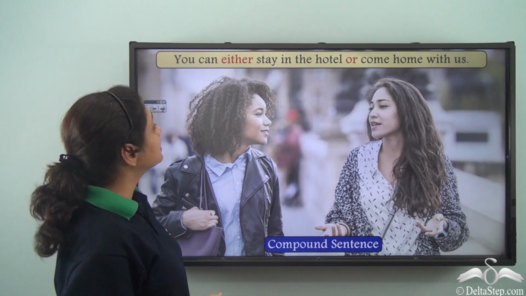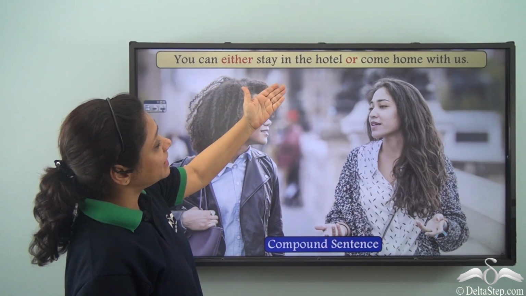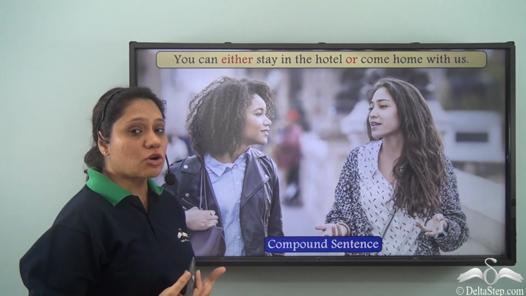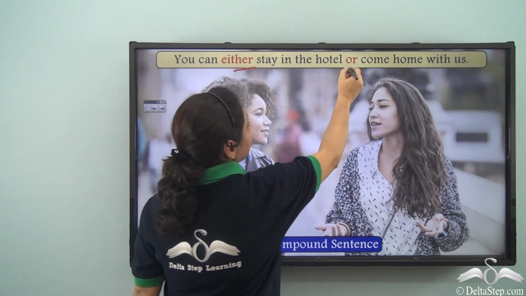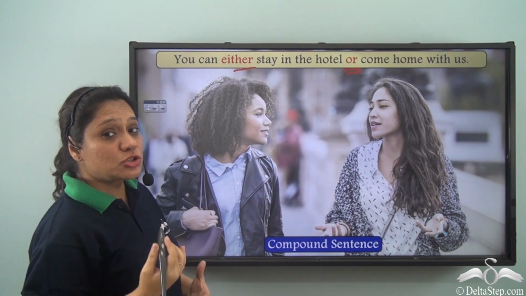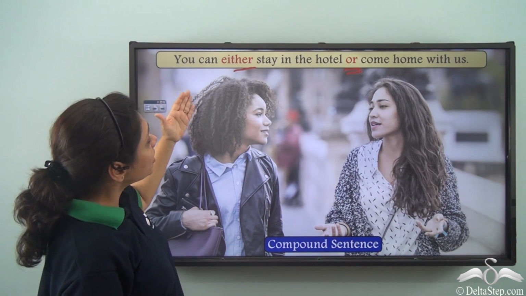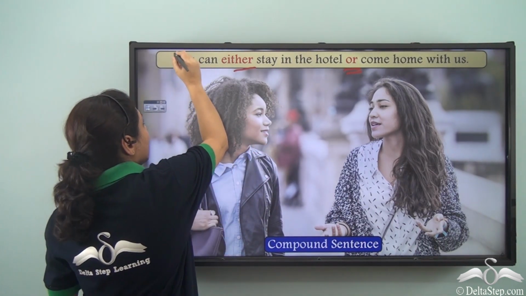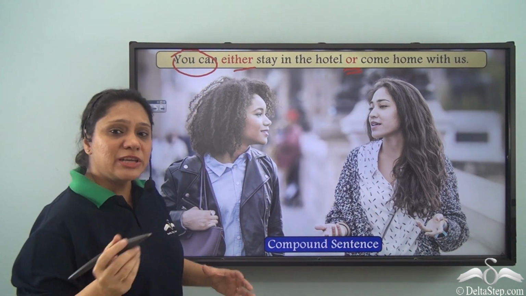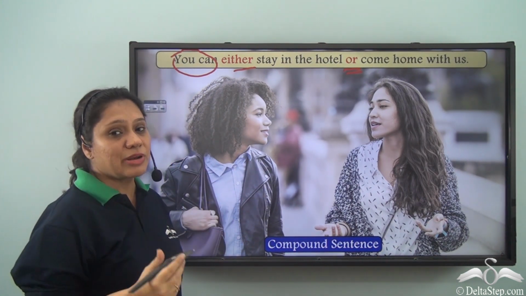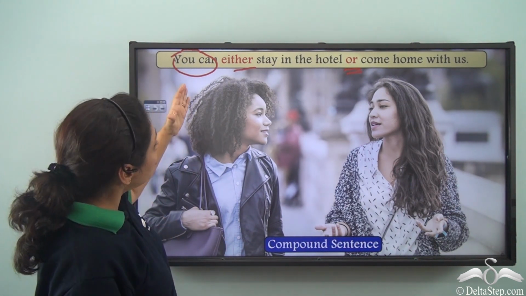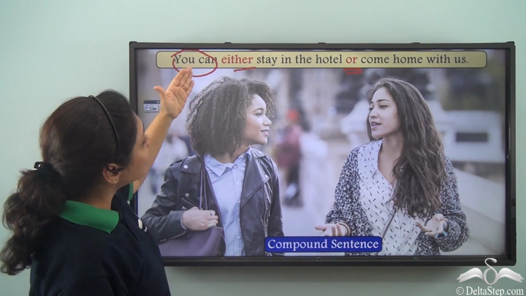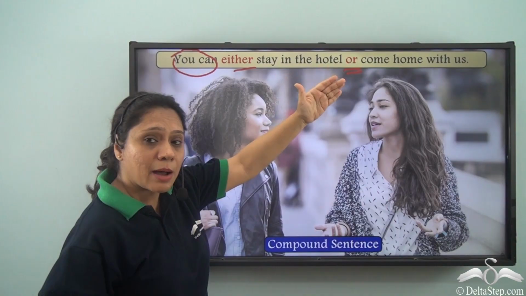Now let us look at this sentence. You can either stay in the hotel or come home with us. Now, in this sentence, we have used the correlative conjunction either or. So, actually, we have joined two sentences which are you can stay in the hotel, you can come home with us. So, this you can is the common part which we have taken out and written once when we joined the two sentences. So, you can either stay in the hotel or come home with us means you can either stay in the hotel or you can come home with us.